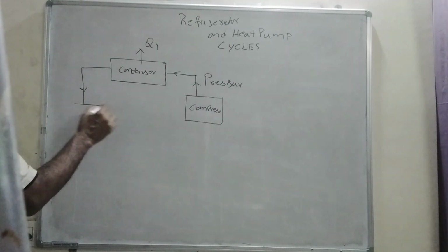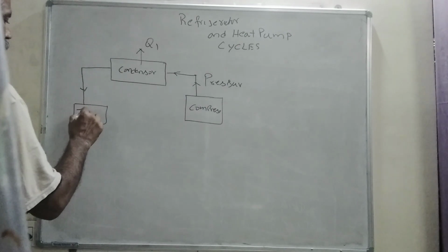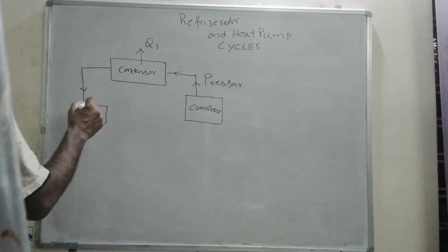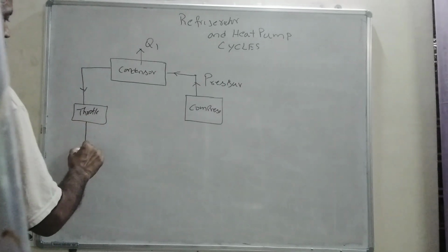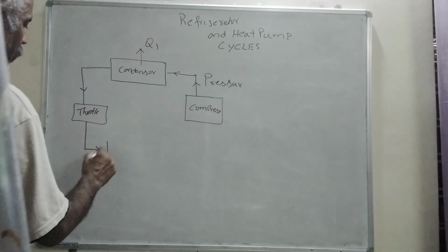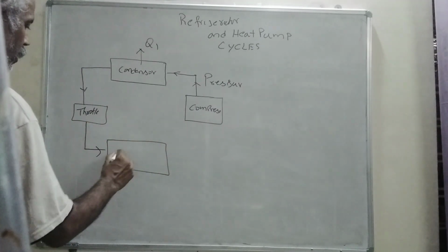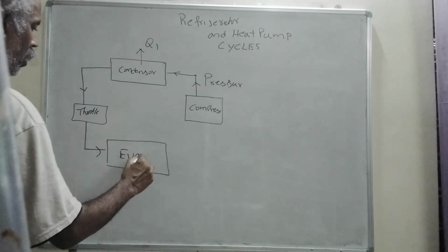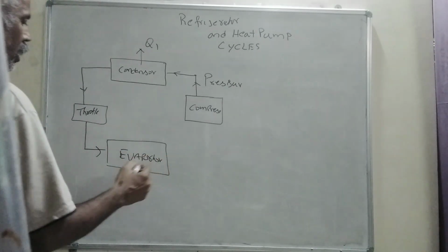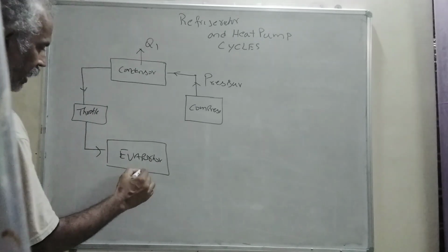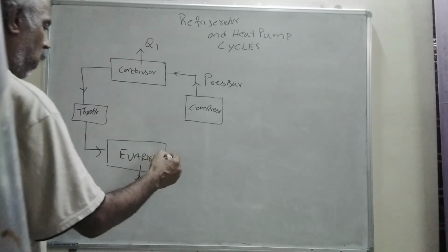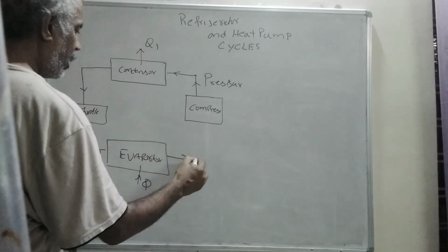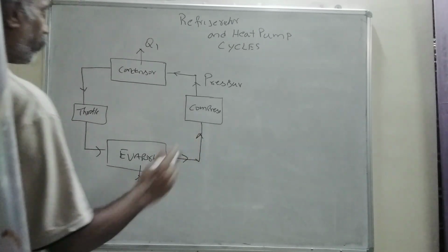And here a throttling device is there. After the condenser, the medium will enter into the throttling device, and then it will enter into the evaporator. In the evaporator, it will take Q2 amount of heat into the medium, and the temperature will be raised, and after that it will go into the compressor.